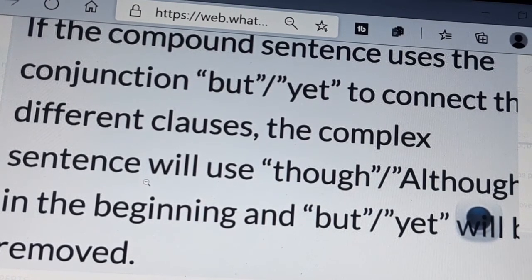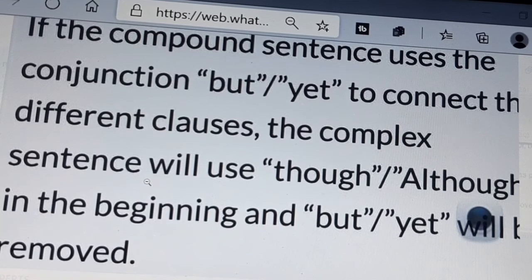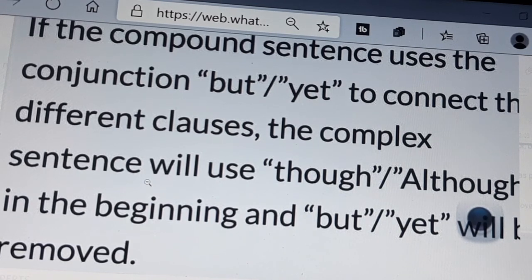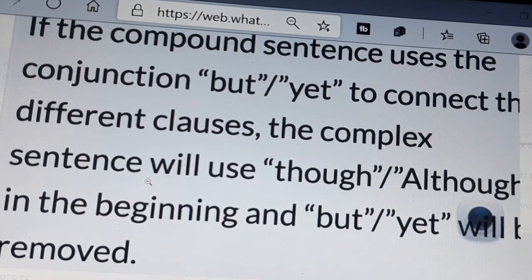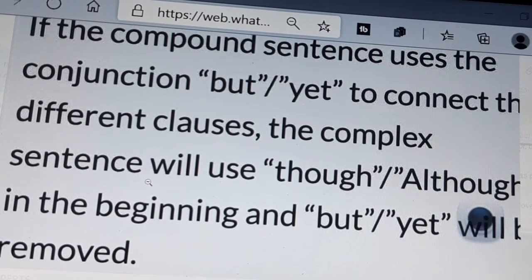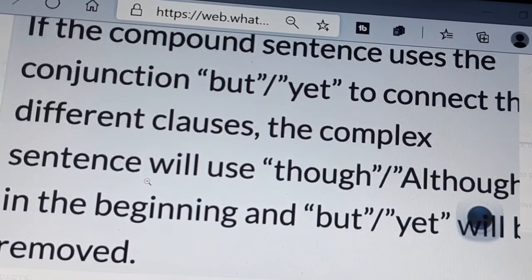First rule: if the compound sentence uses the conjunction but or yet to connect the different clauses, the complex sentence will use though or although in the beginning, and but or yet will be removed. This is the first rule.